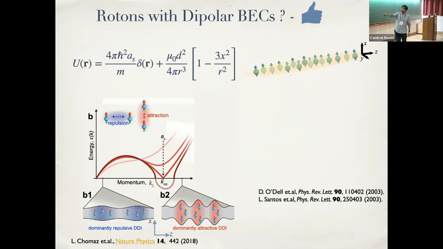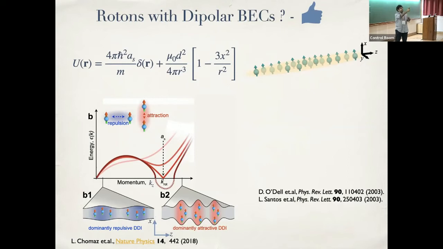On the other hand, if I look at a slightly larger momentum mode, along the z direction, if I look at a momentum mode that has a slightly larger wave number and smaller wavelength, then I have a chance of piling up these dipoles on top of each other.